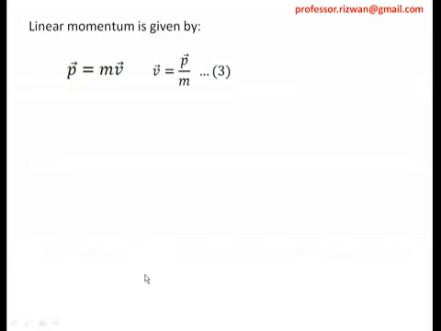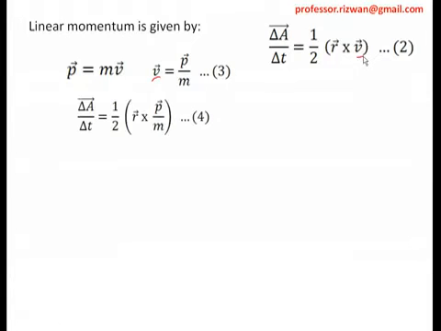Just see it. I have calculated v because I want to substitute it into the previous equation. The previous equation was delta A upon delta t is equal to half r cross v. So if I substitute this v here, what will happen? Delta A upon delta t, half will remain the same, r remains the same, and in place of v we have substituted p upon m. Now here these are two vectors, but m is not a vector, we know that mass is not a vector, so I can take it out, right?